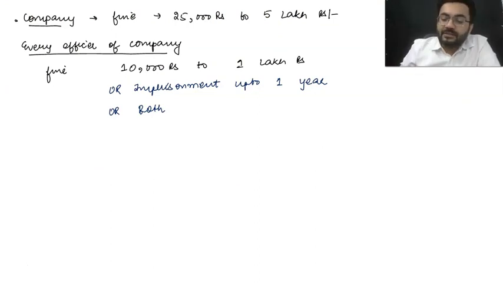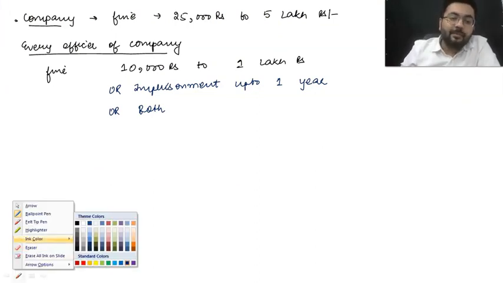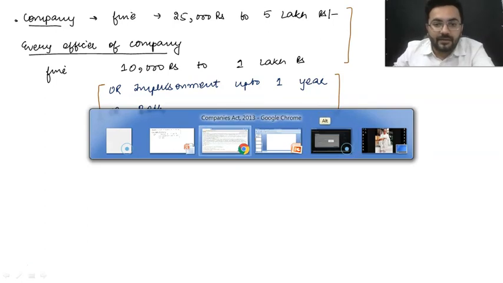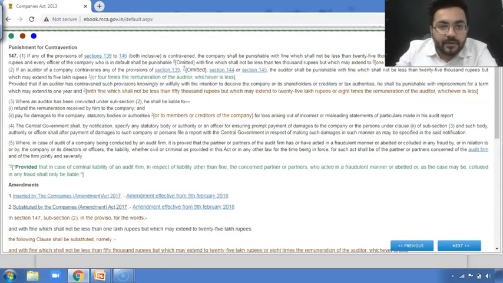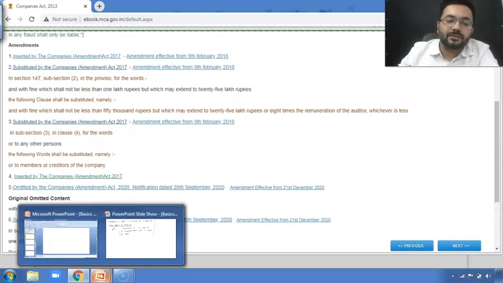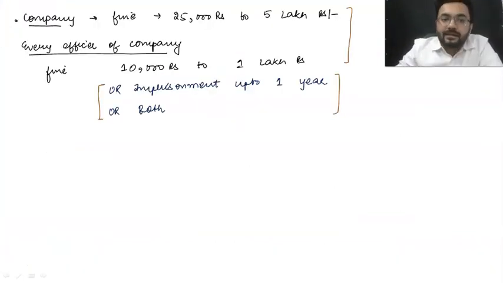So what was there earlier and what has been amended? We have written it at this point of time. This was the provision earlier, and this is the amendment which has taken place. Everything is written over here. We are talking about the officer of company on number 5. This amendment has taken place on 28th of September, effective from 21st of December 2020.